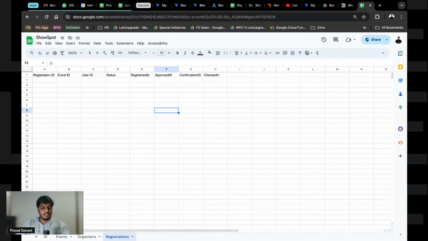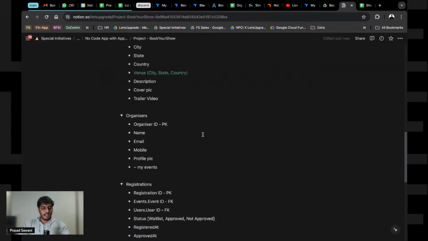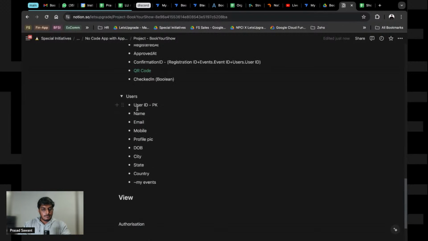So we are done with this thing, and the next table that we have is a users table. So let's go and quickly copy the users part. Wow, my laptop is on low battery, but I guess that should suffice till the end of this session. And then we have users again. We'll just quickly go and paste it here.